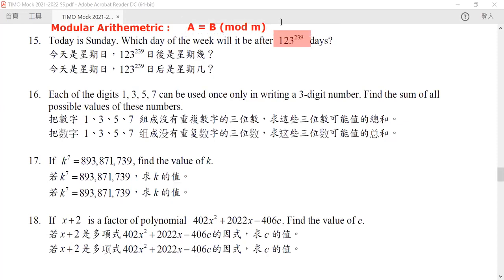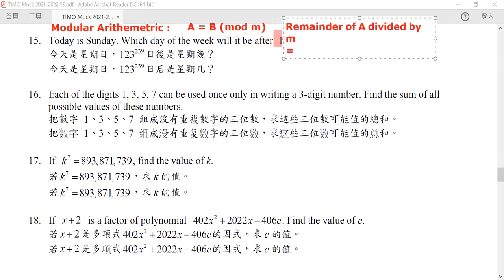What does this notation mean? It means that the remainder of A divided by M is exactly the same as the remainder of B divided by M. If that's the case, then we say that they are equivalent.